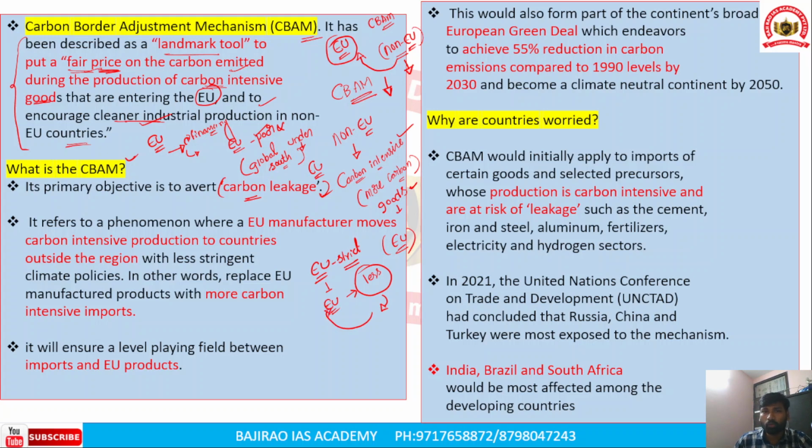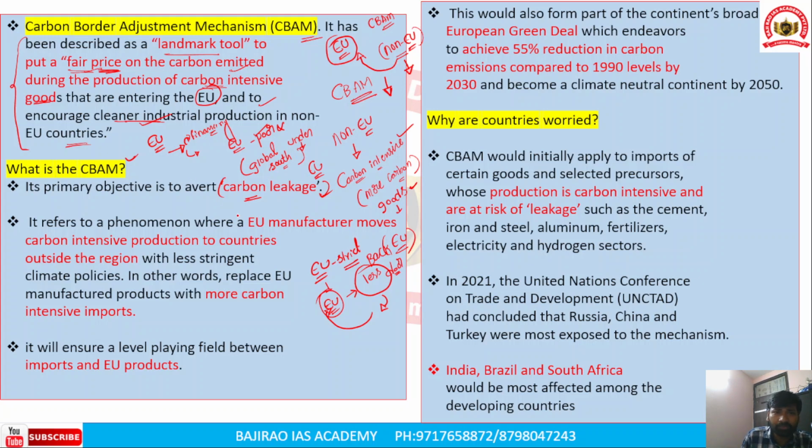So therefore, they are entering the European Union markets through a backdoor entry. This is also called a backdoor entry. So there will be an advantage for the companies who are shifting their bases from the European Union to less carbon or emission regulated countries.